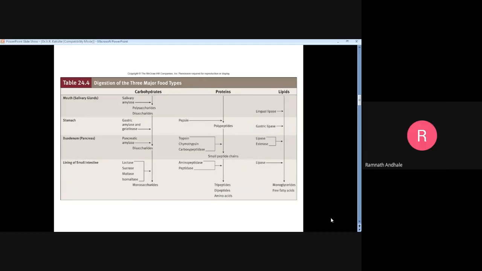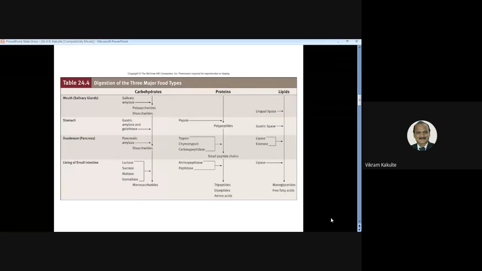Then lipids: pancreatic juice contains the lipase enzyme, and intestinal juice also converts them.